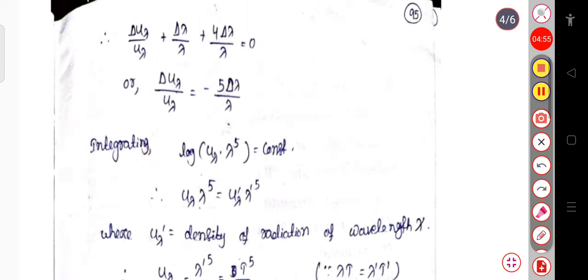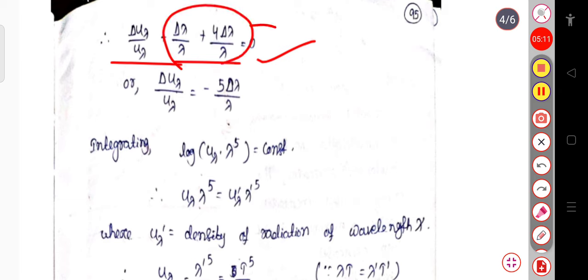So here this is delta u lambda by u lambda plus delta lambda by lambda plus 4 delta lambda by lambda, that is equal to 0. If I sum these two, that will be 5 delta lambda by lambda. Taking this to the right hand side, delta u lambda by u lambda equals minus 5 delta lambda by lambda.